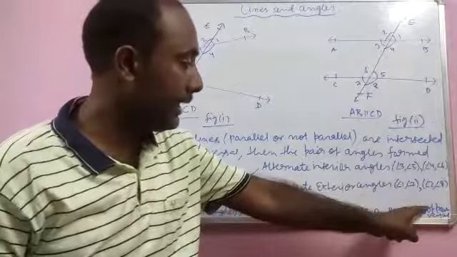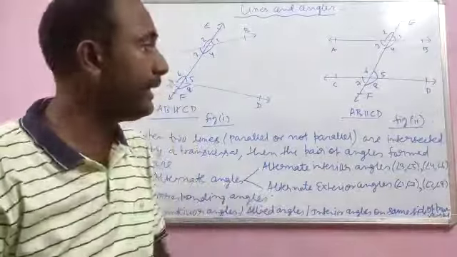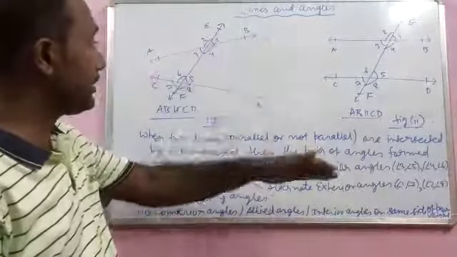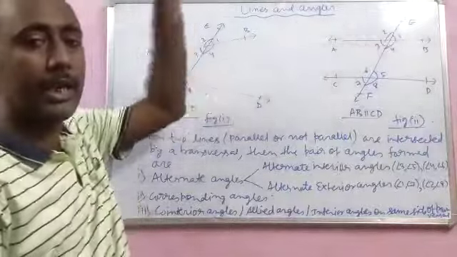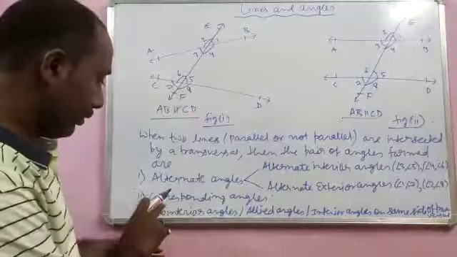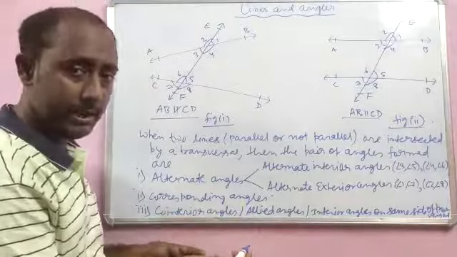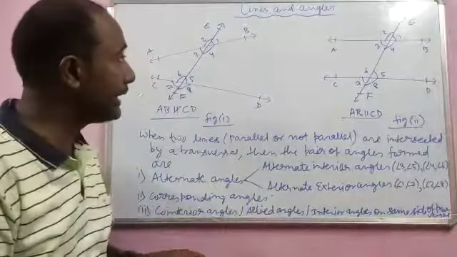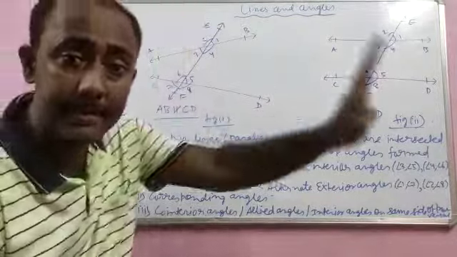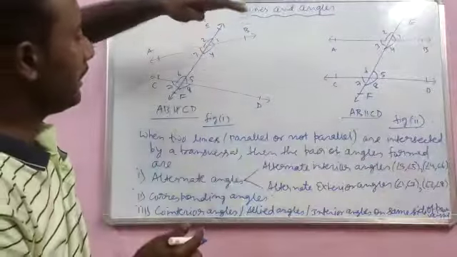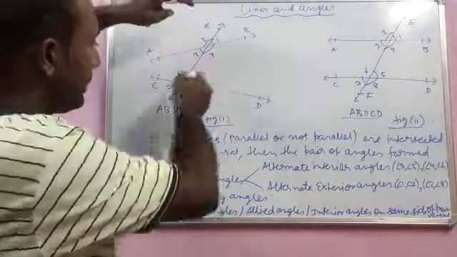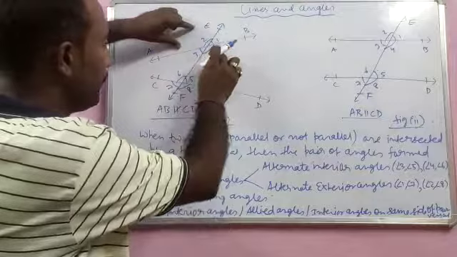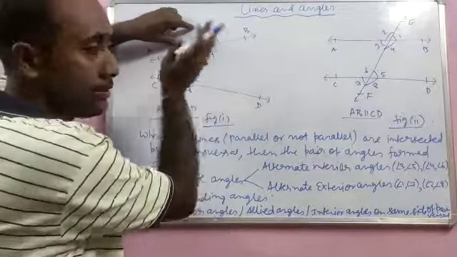These are the pair of alternate exterior angles. Once again I repeat, these angles will exist whether the lines are parallel or not parallel. Now corresponding angles. Corresponding angles are the angles which are to the same side of the transversal, and if we take this transversal, there are 1, 4, 5, 8. These are the 4 angles to the same side.